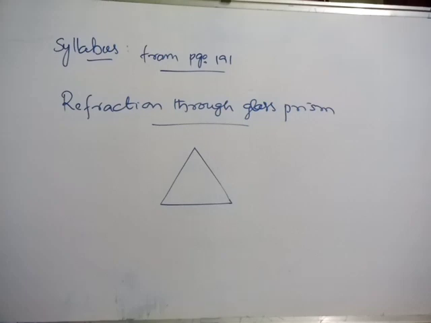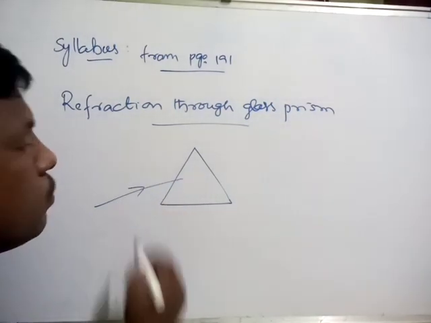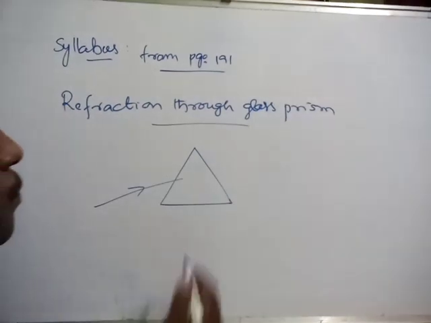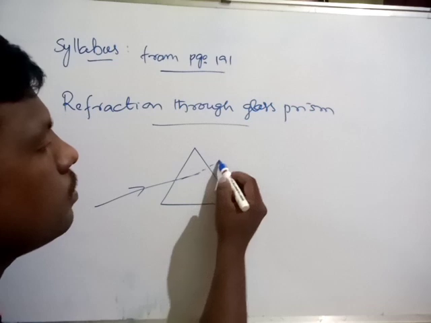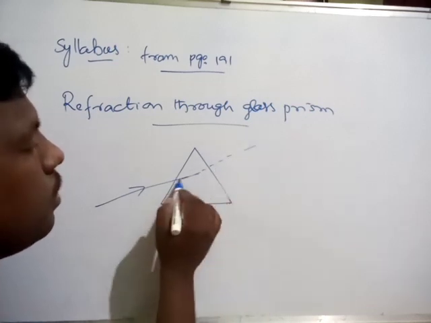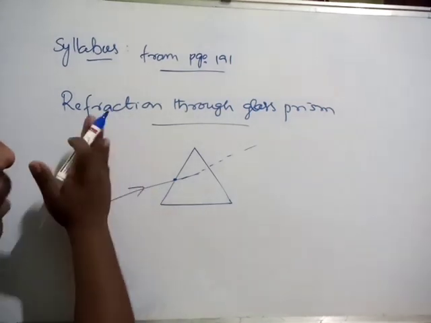Okay, first one is refraction of light through glass prism. What is happening in this one? We observe that we have to take a glass prism, and if you consider this one as the incident ray, this is the actual path, children, but actually this is the point of incidence and the medium is changed.